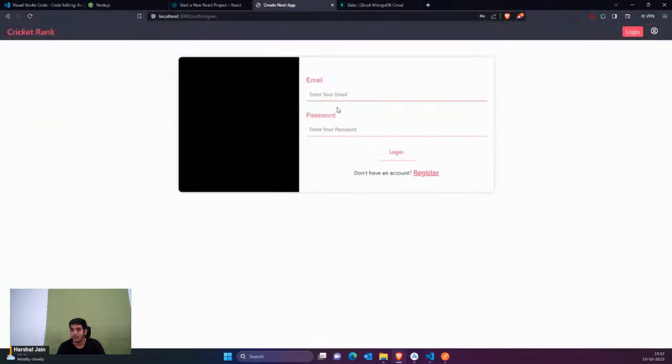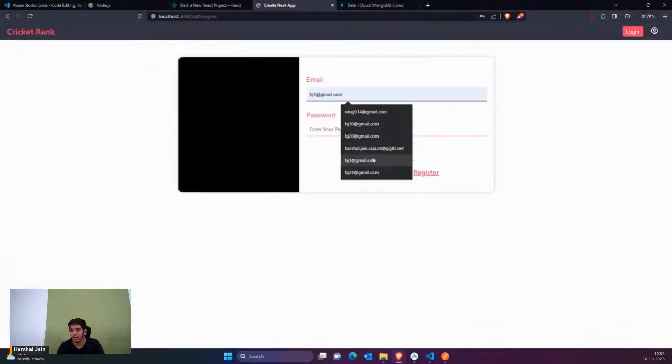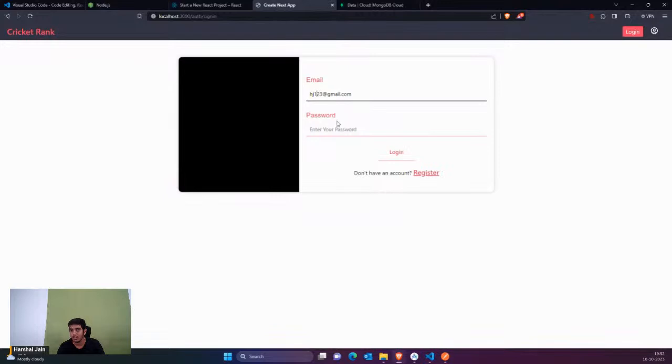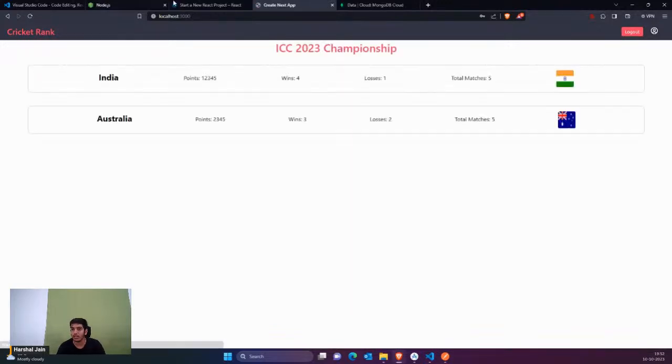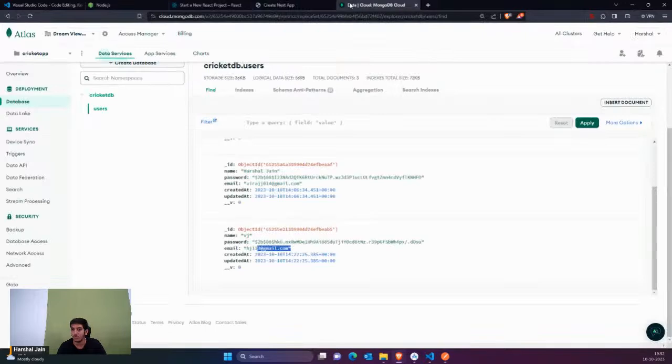Okay, so now we are just going to log in with this. So hj123, and the password is hj123. If I click on login, you can see it's logged in and I'm able to receive the data. Okay, so guys, that's how this application works. I hope you understood this application.